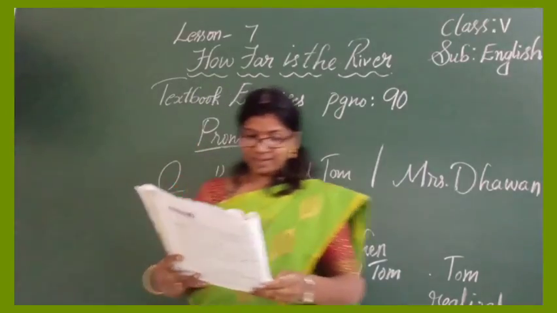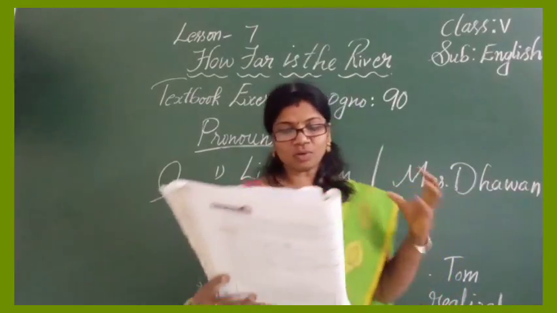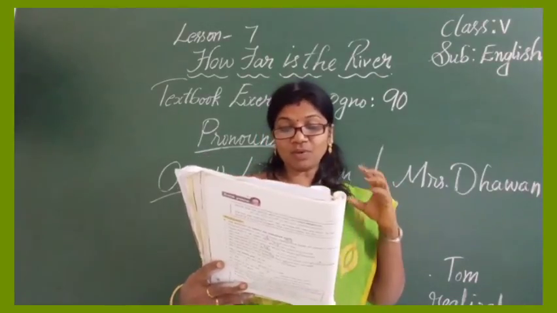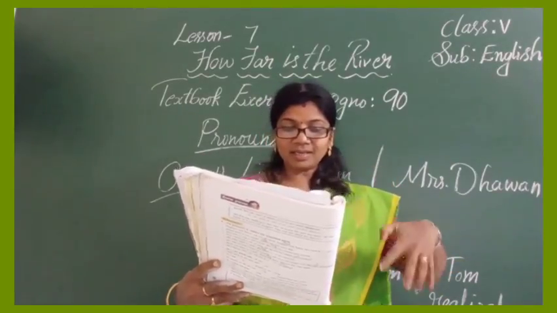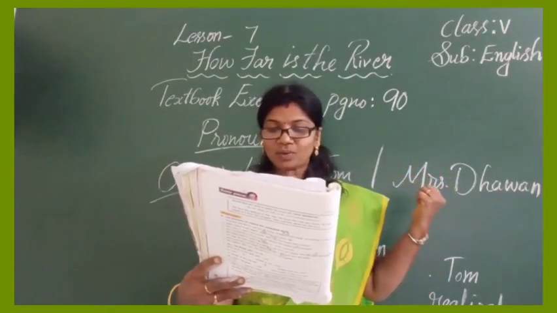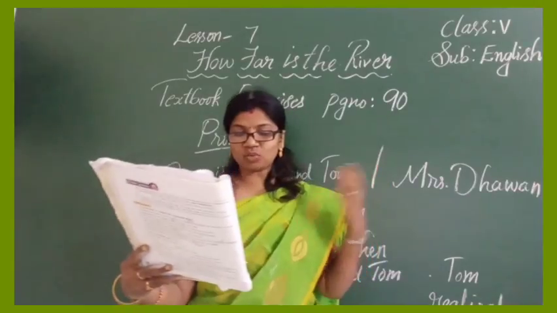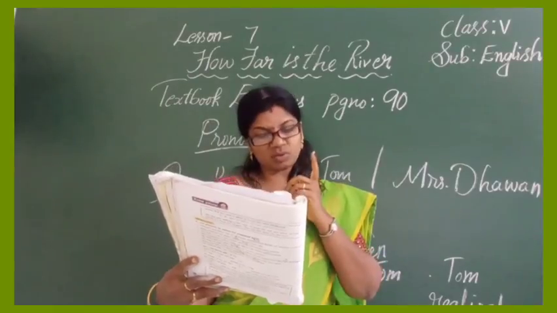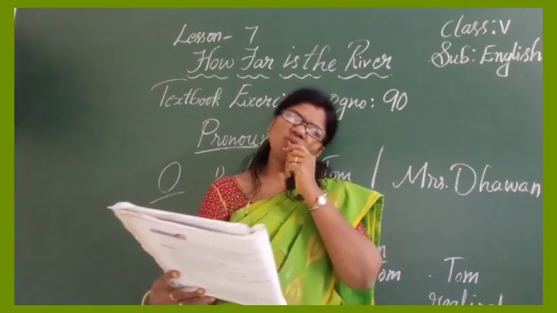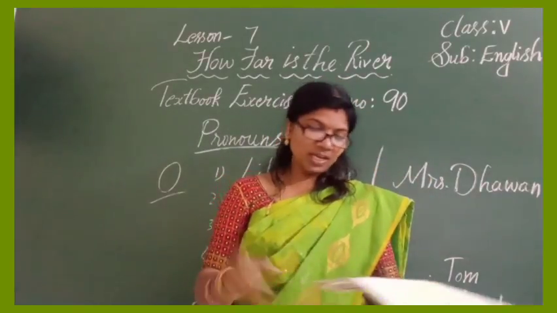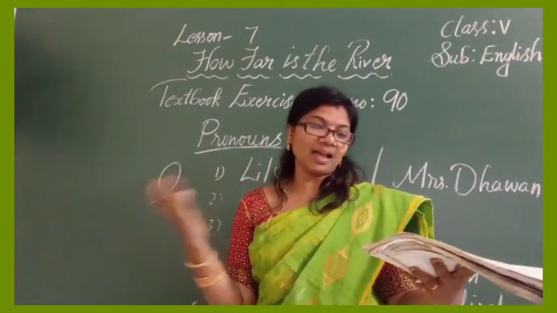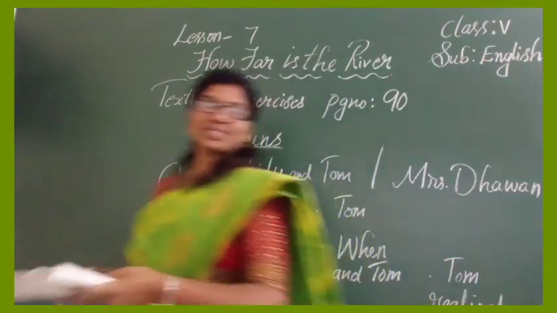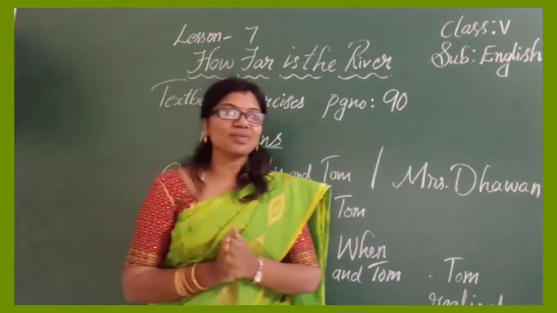Okay, let's go with this paragraph. Lily and Tom decided to make some cookies for their neighbor, Mrs. Dhawan. The receipt said they would need eggs, butter and a few other ingredients. Tom mixed the ingredients while Lily heated the oven and found the cookie sheets. When the first batch was finished, Lily and Tom each tasted a cookie. Tom made a face and said that something was wrong with the cookies. He said, after tasting, what is this? Something is wrong with these cookies. They looked at the receipt again and realized that they had forgotten to add sugar. That's the mistake they did, and that's why the cookies were not at all tasty.